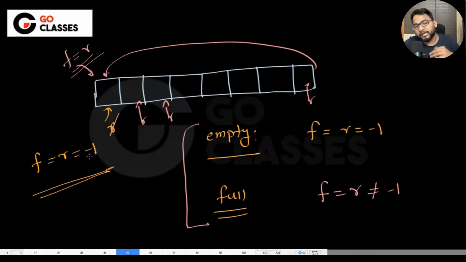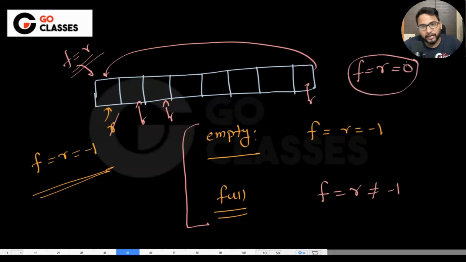In case of 0, which is a rare implementation, the empty and full conditions were not easy to identify, right? In case of 0, front equal to rear equal to 0 was the condition for empty also. So here there are two different conditions.